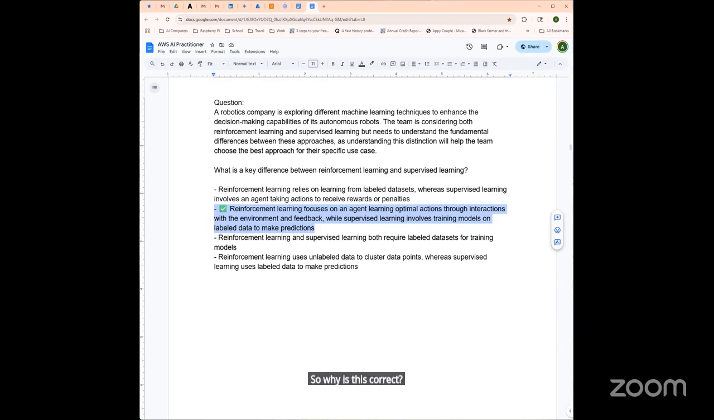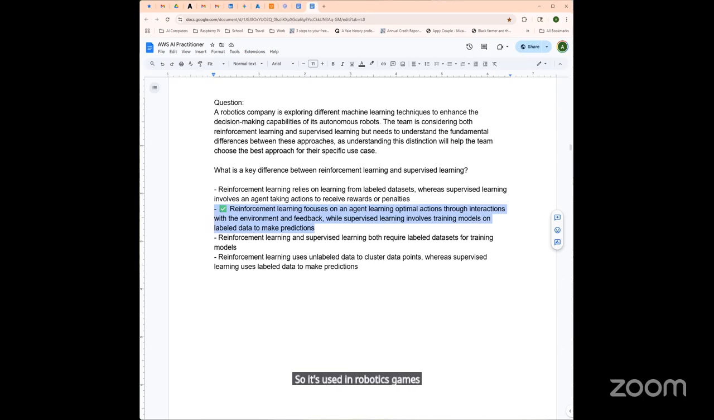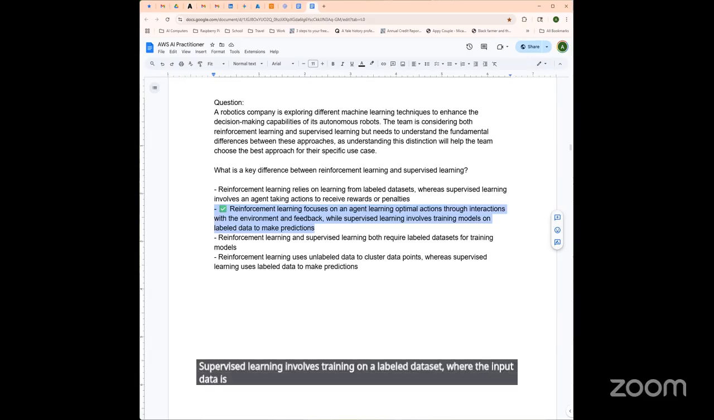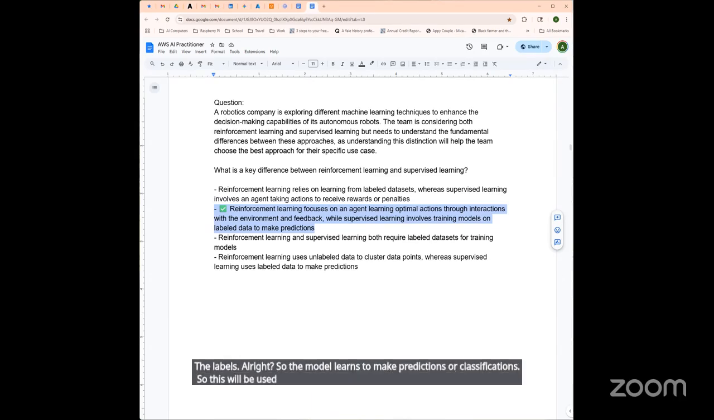Reinforcement learning has an agent interact with the environment. It gets rewards or penalties for feedback. The goal is to learn a policy that maximizes cumulative rewards. So it's used in robotics, games, recommendation systems, and some autonomous systems. Supervised learning involves training on a labeled data set where the input data is paired with the correct outputs, the labels. The model learns to make predictions or classifications. So this will be used in tasks like image classification, spam detection, and regression.